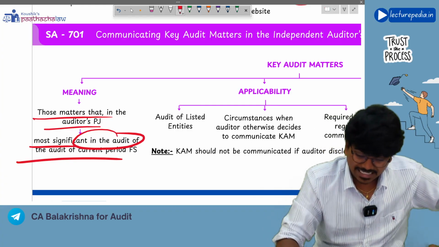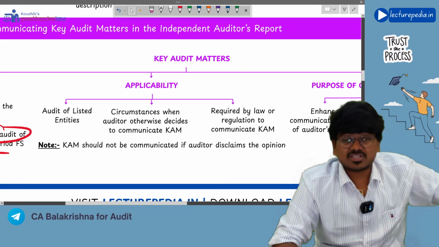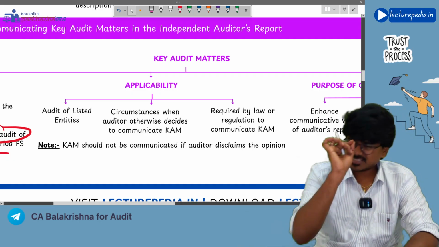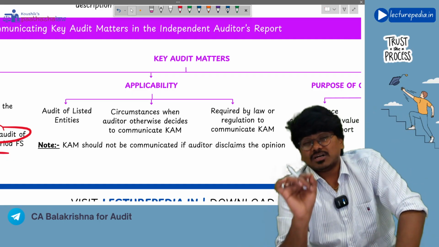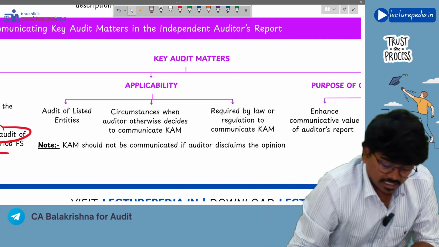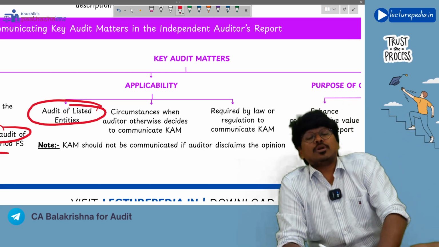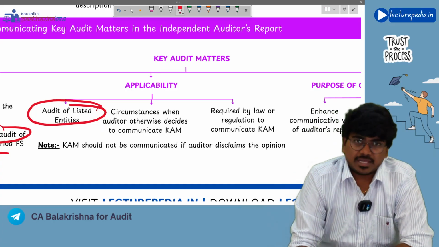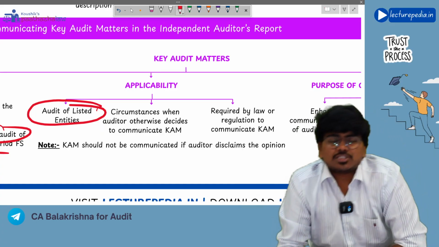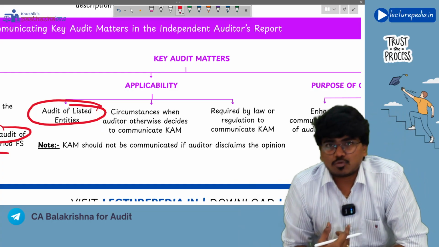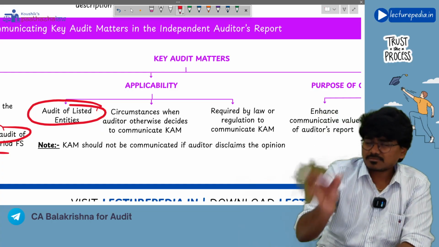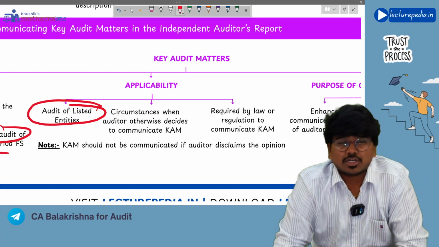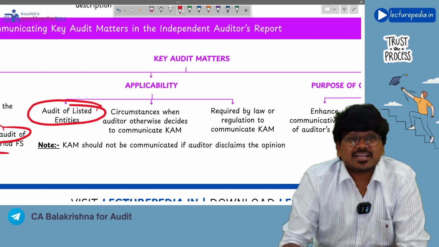Okay. Next, for whom is this SA-701 applicable, that is, for whom is this key audit matter applicable. See, only for the audit of listed entities, the key audit matter is mandatorily applicable. So only in case of audit of a listed entity, the auditor will give a key audit matter paragraph. And in case of unlisted entities also, voluntarily if the auditor wants, he can give this key audit matter paragraph in his audit report. So voluntarily also the auditor can give.